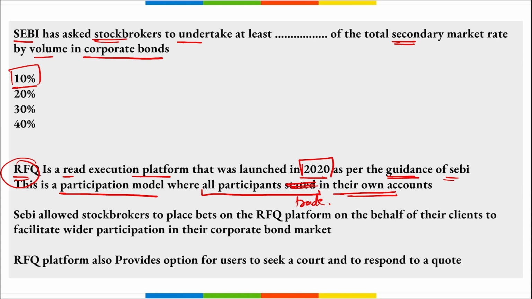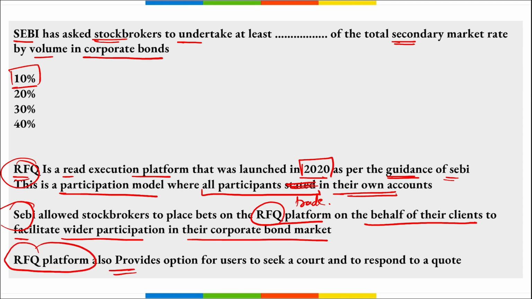Under the platform, all the regulated entities, listed corporate bodies, institutional investors, and all Indian financial institutions were eligible to register, access, and transact. Then SEBI has allowed the stockbrokers to place bids on the RFQ platform on behalf of their clients to facilitate wider participation in the corporate bond market. Also, the RFQ platform provides an option for users to seek a quote and to respond to a quote.